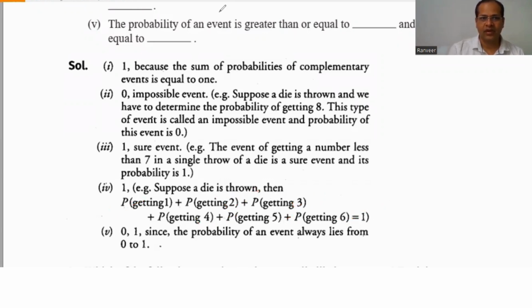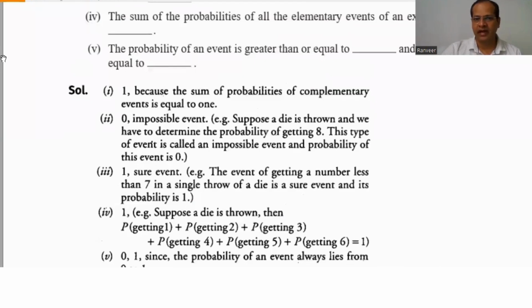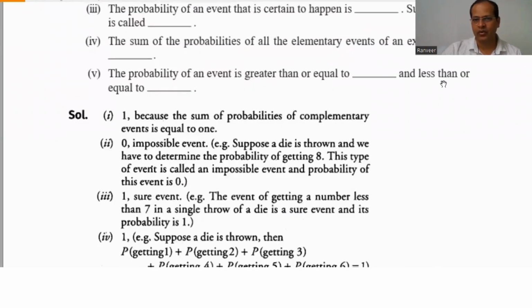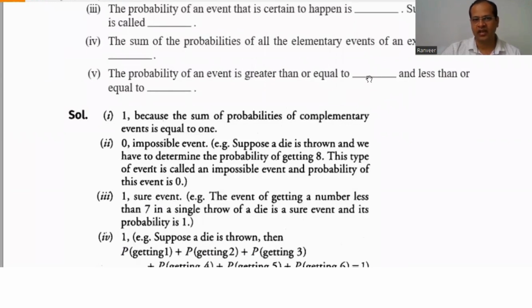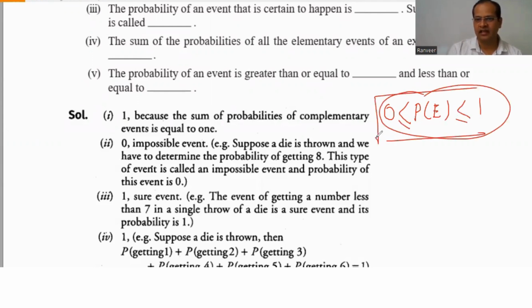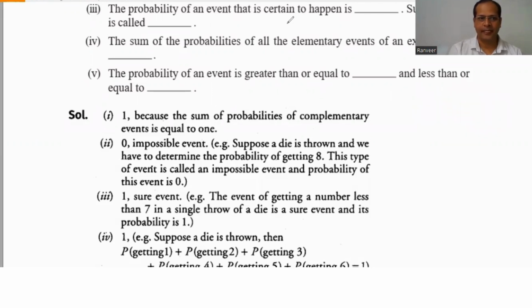Now, fifth, the probability of an event is greater than or equal to 0 and less than or equal to 1. Whatever the probability of an element, it is between 0 and 1. This is the range of the probability.